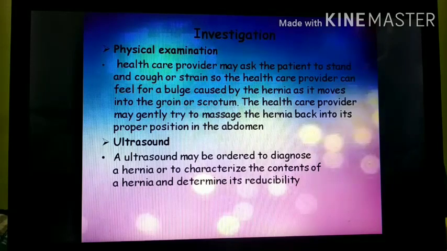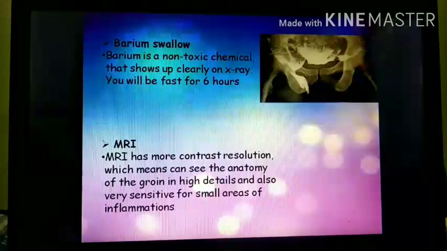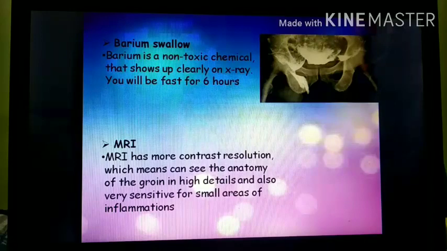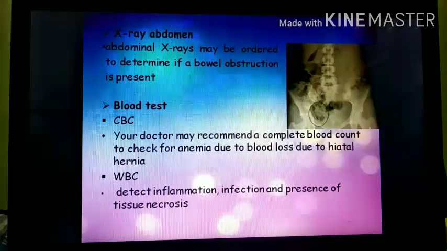In this, the physician asks the patient to stand, cough, or strain, so the physician can feel the bulging of the herniated organ. Then the ultrasound can be done. Ultrasound may be ordered to diagnose a hernia or its characteristics. After that, barium swallow. Barium is a non-toxic chemical that is swallowed, and then the X-ray imaging should be taken. MRI should be done.